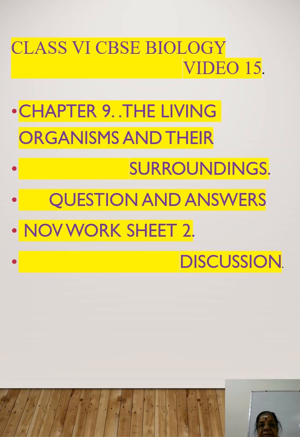Now in these question answers, first you should understand the surroundings as habitat. Habitat is the place where the plants and animals live. And habitat is classified into aquatic form and terrestrial form. In the aquatic form, we have freshwater habitat and marine water habitat. What do we say for freshwater habitat? It is as